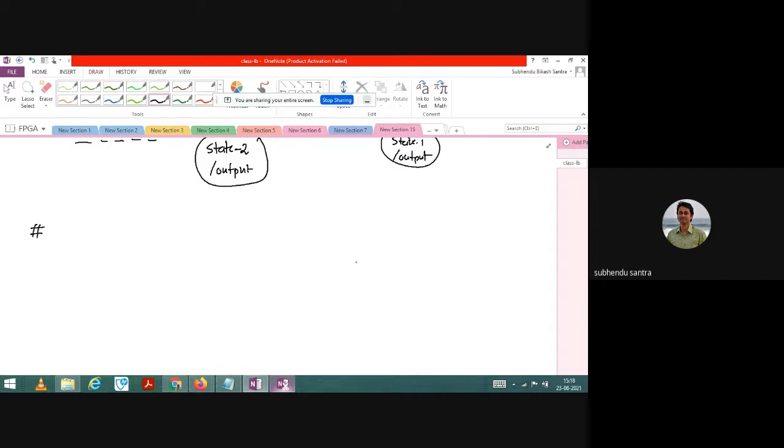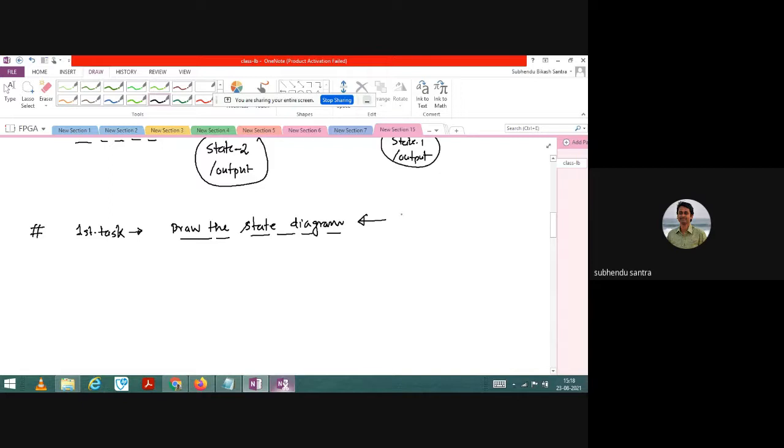But the first task is to generate a state model. Before you start writing code, the first task is what? That theoretically you need to draw the state diagram. Now you can ask me, sir, from where will I get the state diagram? The answer is, you have to draw the state diagram from the problem statement.